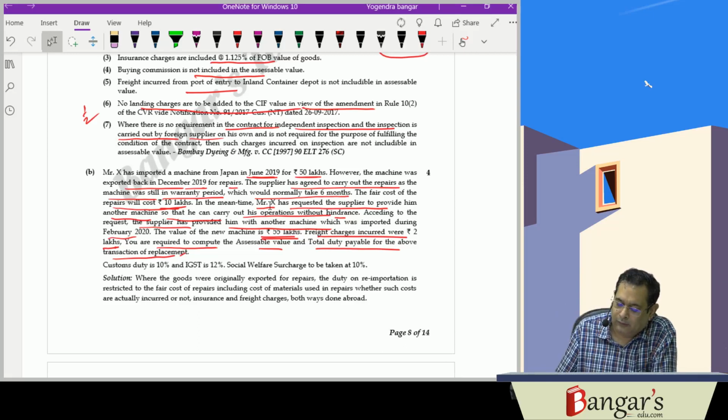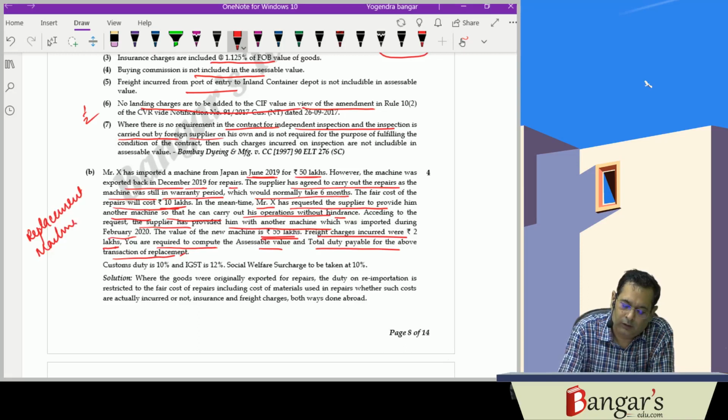In this case, since the new machine, this replacement machine, is different, hence the benefit of the exemption which has been provided will not be available.